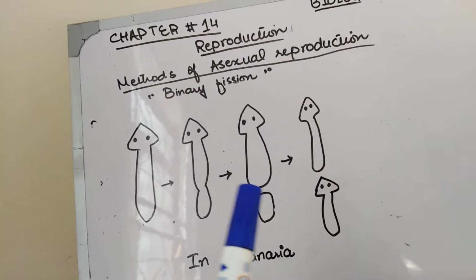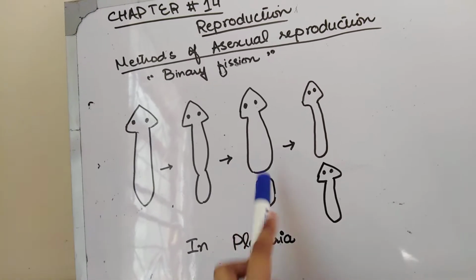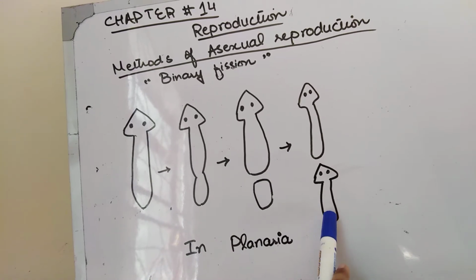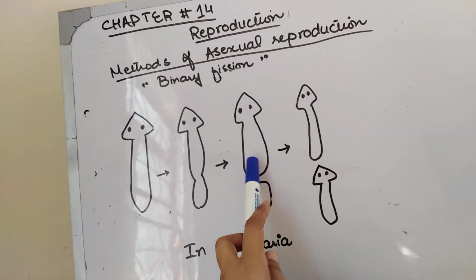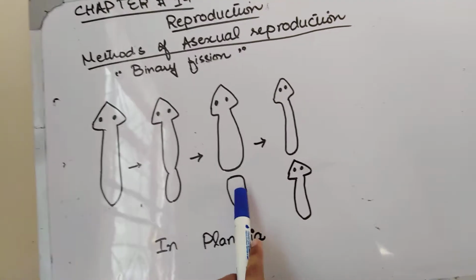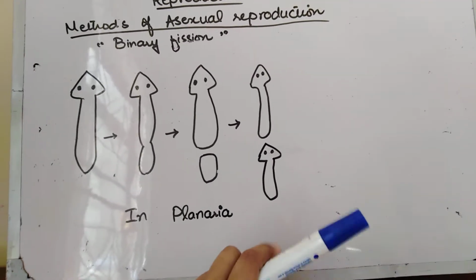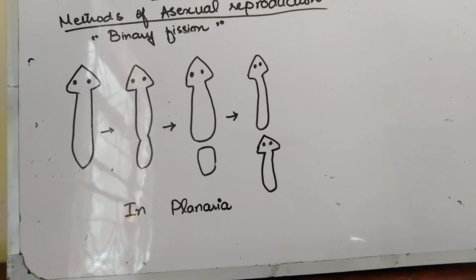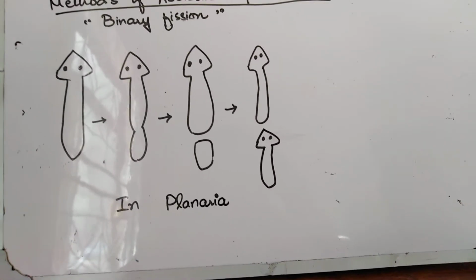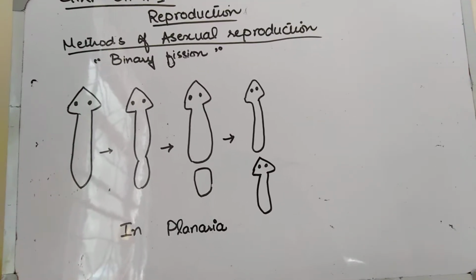Fission means breakdown. The missing body parts are regenerated in both halves, as complete planaria. The body is cut into two halves, and each cut piece develops its own complete planaria. This type of asexual reproduction is common in planaria and many echinoderms, and it is known as binary fission.